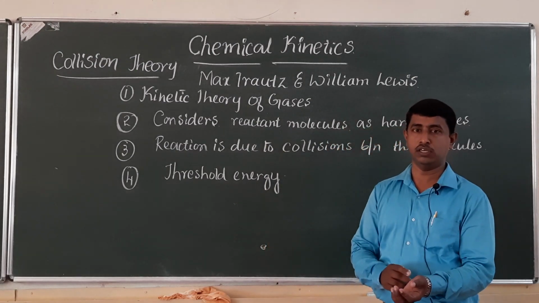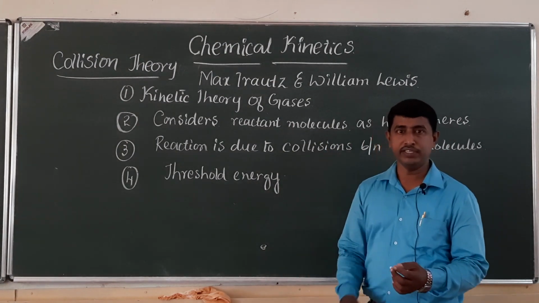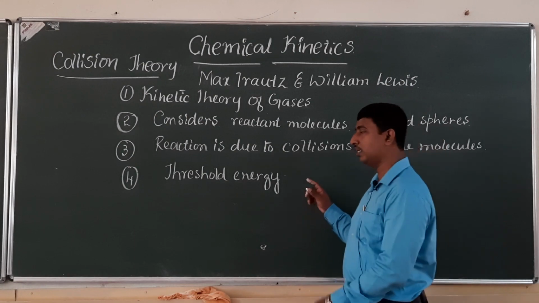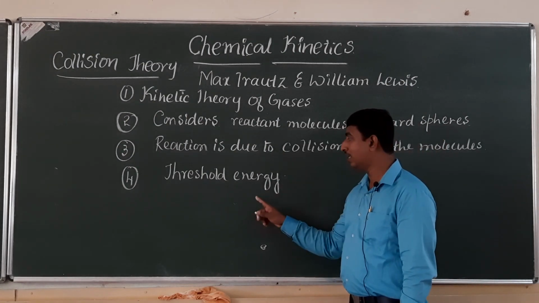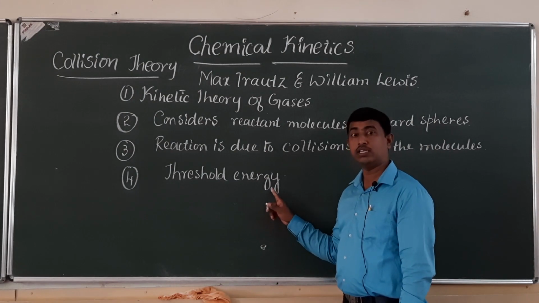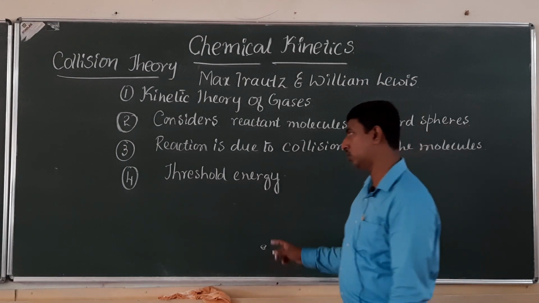What do you mean by an effective collision? A collision which leads to the formation of product. Such a collision is called an effective collision. So for an effective collision, threshold energy must be there, or a sufficient amount of energy must be there in the colliding reactant molecules. Fourth point.